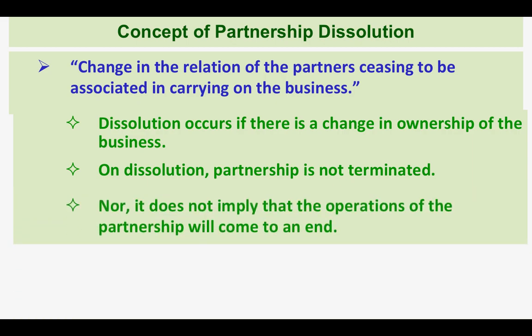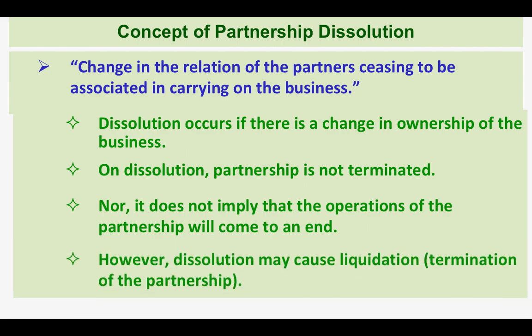Nor does it imply that the operations of the partnership will come to an end. However, in certain situations, dissolution may cause liquidation, and liquidation is the termination of the partnership. That is only in certain situations.